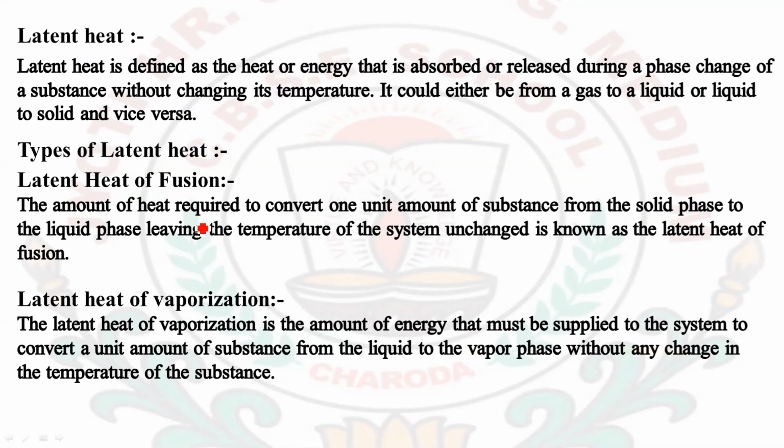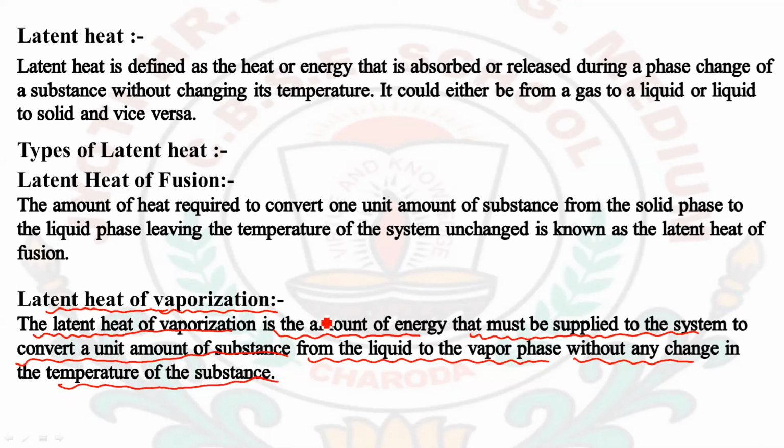Next is the latent heat of vaporization. As I have told you, this classification of latent heat is based on two processes, evaporation and melting. We have studied the melting process. Now the next process is the evaporation or vaporization process. The latent heat of vaporization is the amount of energy that must be supplied to the system to convert a unit amount of substance from the liquid to the vapor phase, without any change in the temperature of the substance.